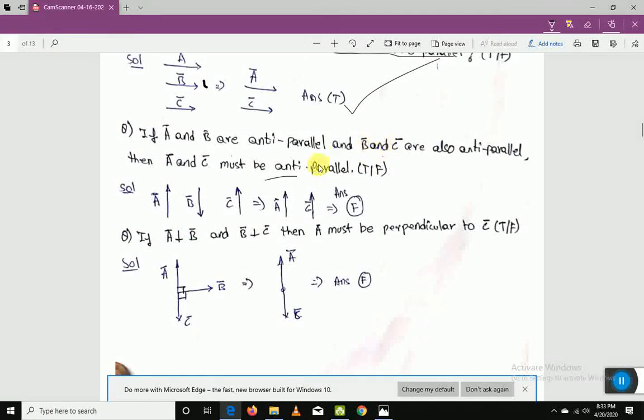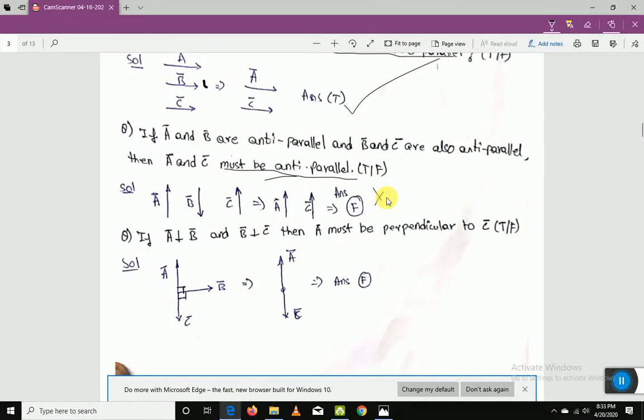And after that, B and C are also anti-parallel. As B is fixed towards this side, C should compulsorily be in the opposite direction. So it's towards this direction. Based on this whole figure, we can observe that A and C are parallel to each other, and the statement says they must be anti-parallel. So it is false, isn't it?